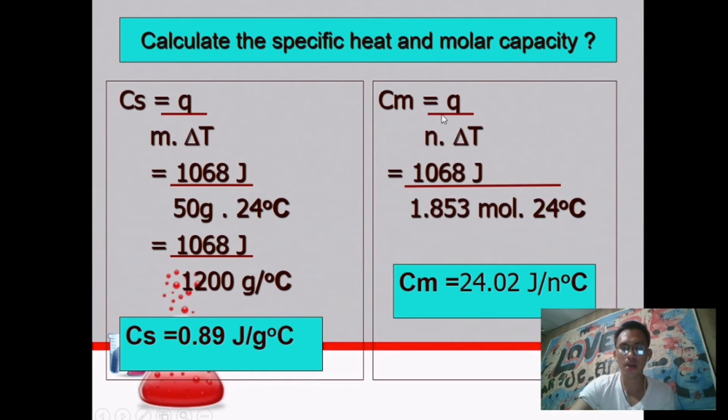The next one, how about the molar heat capacity? We'll follow this formula. So 1068 joules divided by 1.853 mole, because for 50 grams, we need to convert 50 grams of aluminum metal into mole. The equivalent is 1.85 mole, times 24 degrees Celsius, the change in temperature. So the answer is 24.02 joules per mole per degree Celsius.